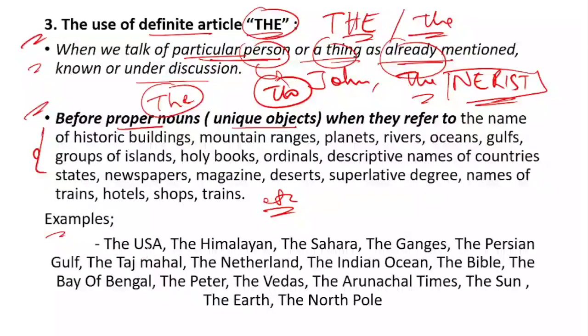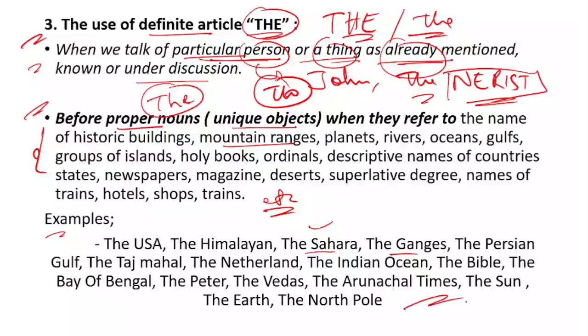For example, the USA is a country. The Himalayas is a mountain range. The Sahara, they are the deserts, the desert in the North Africa continent, the northern part of Africa. The Ganges, the Persian Gulf, the Taj Mahal, the Netherlands, the Indian Ocean, the Bible, the Bay of Bengal, the Vedas, the Arunachal Times, the Sun, the Earth, the North Pole.